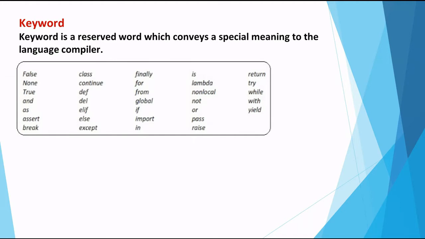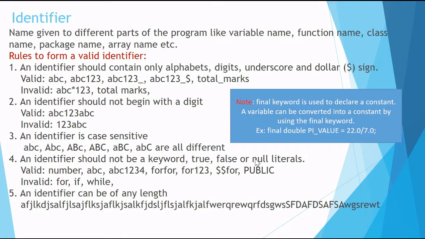Then what is an identifier? The names that I give to a variable, to a function, to a class, the names that I decide to give, are identifiers. Now there are certain rules pertaining to identifiers. You cannot just give any name to a class or a variable or a function. Firstly, you can only use alphabets, digits, underscore, or dollar sign. You cannot use anything except these.